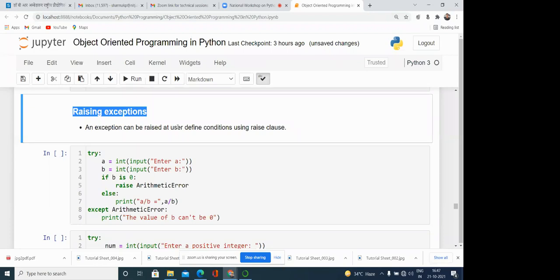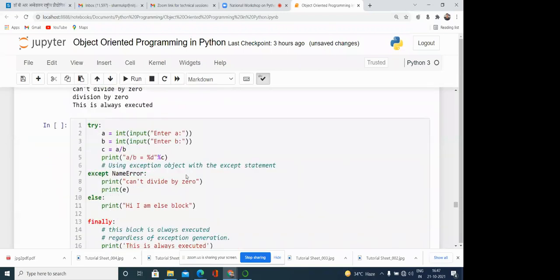But Python provides another facility, that on our condition we can ourselves, or externally, raise the exception. In normal conditions the Python virtual machine implicitly generates the exception.